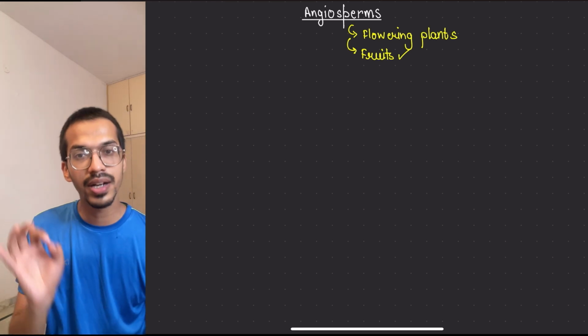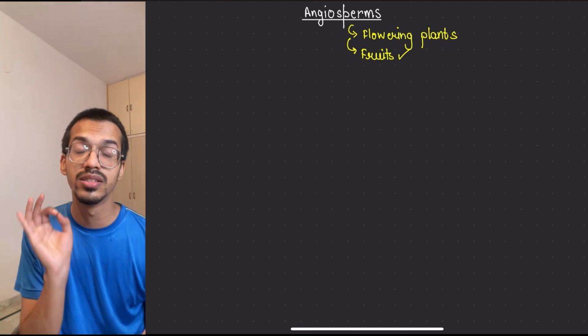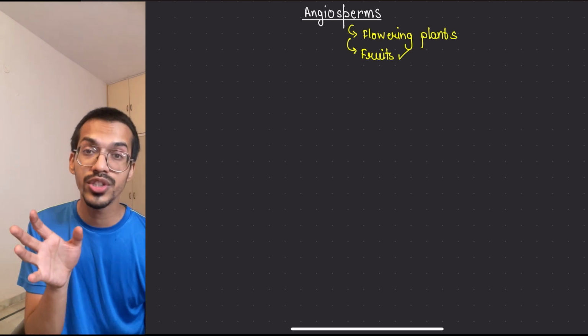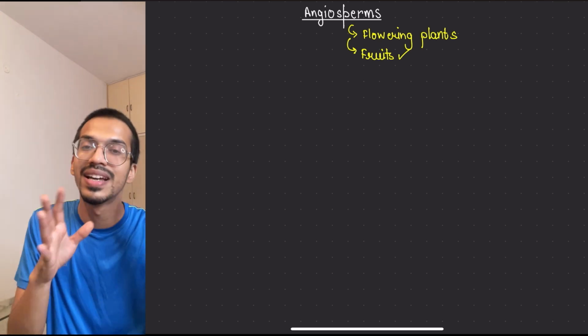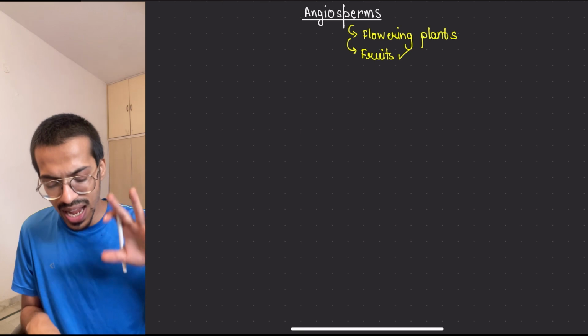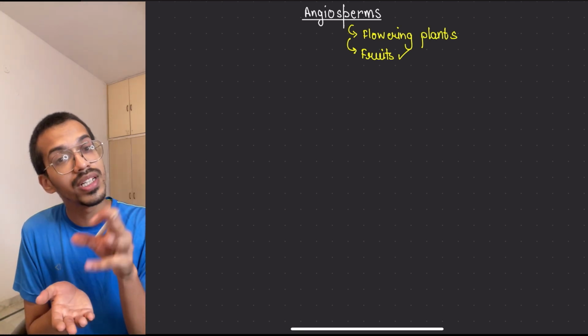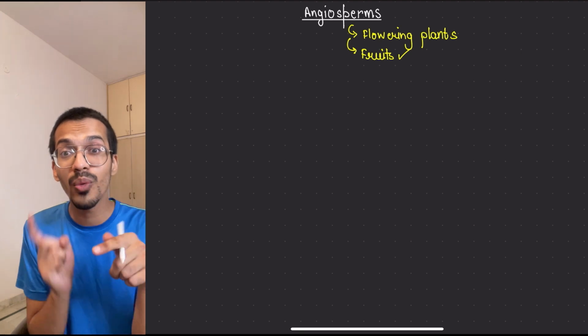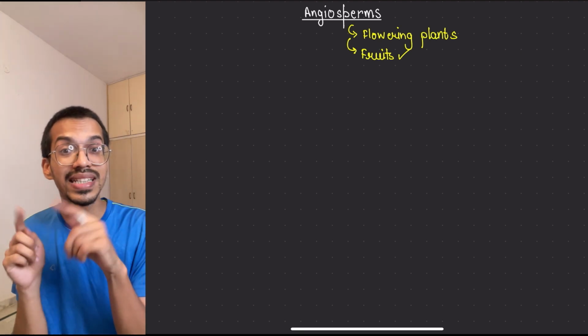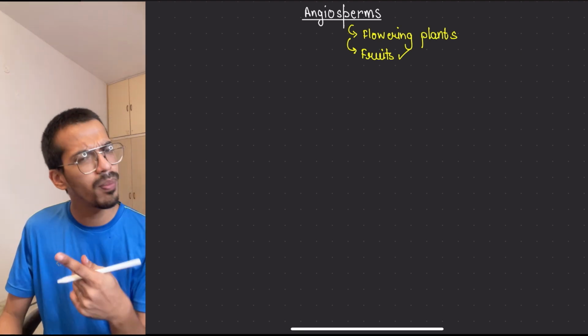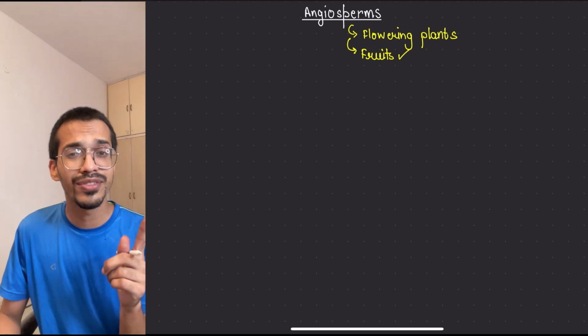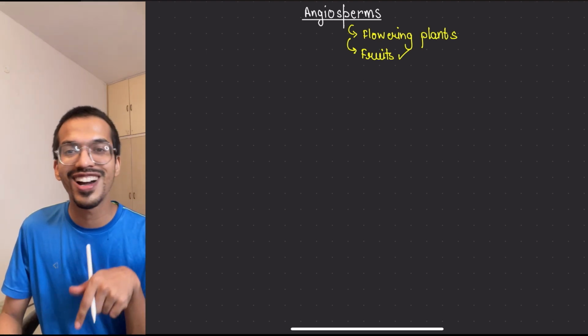Here the female part is called the gynoecium, and it has a structure called the ovary. Inside it the ovule is present. I told you the ovule changes into seed, if you remember the gymnosperms. If not, go back and see the life cycle of gymnosperms and relate it with the angiosperm.